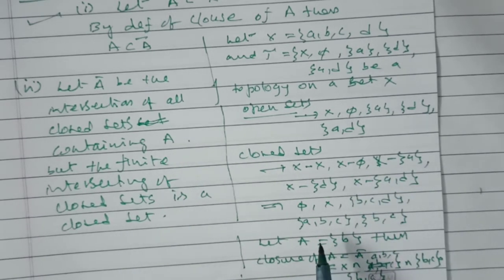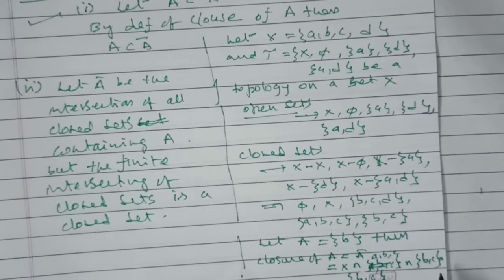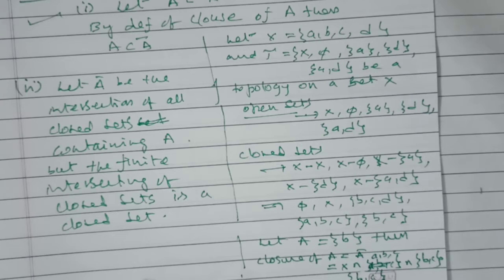Next, a finite intersection. Here X is a finite set. {A, B, C} is a finite set, and the intersection {B, C} is also a finite set, and the intersection of all closed sets is again a closed set. So that {B, C} is also a closed set.